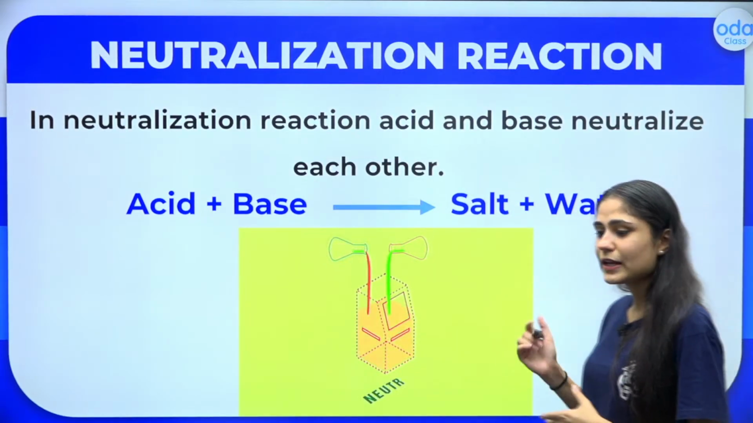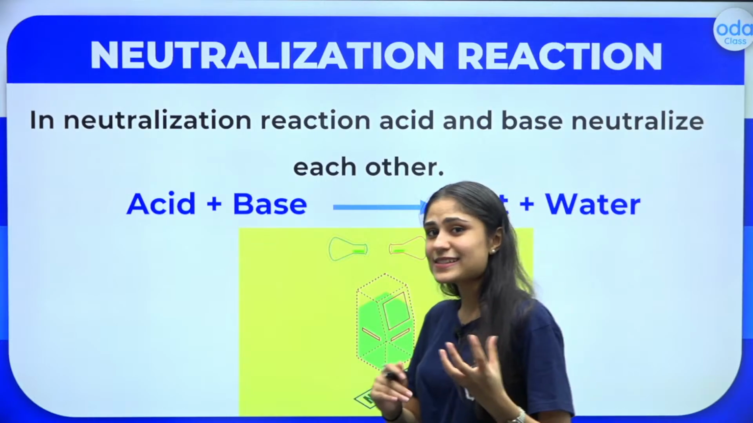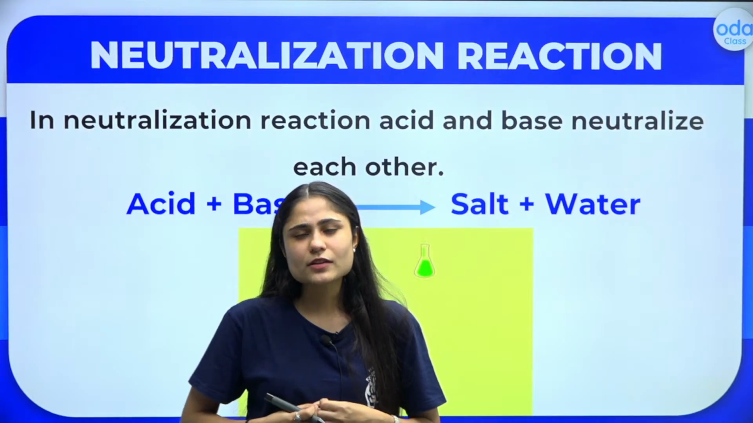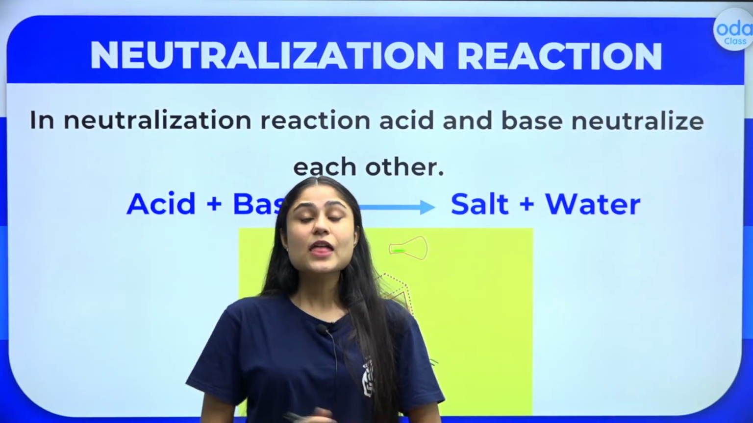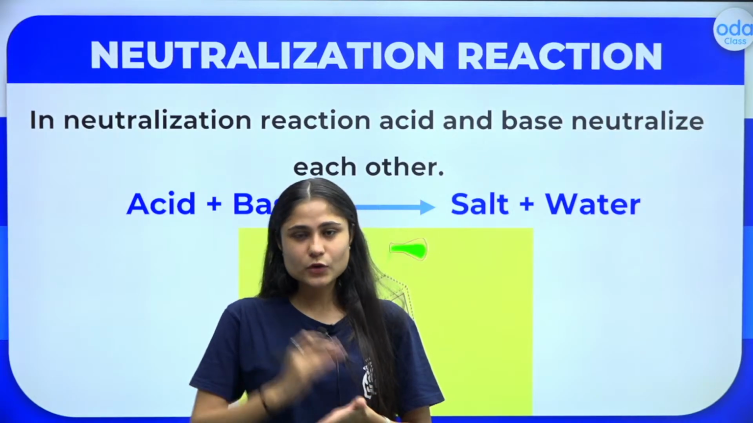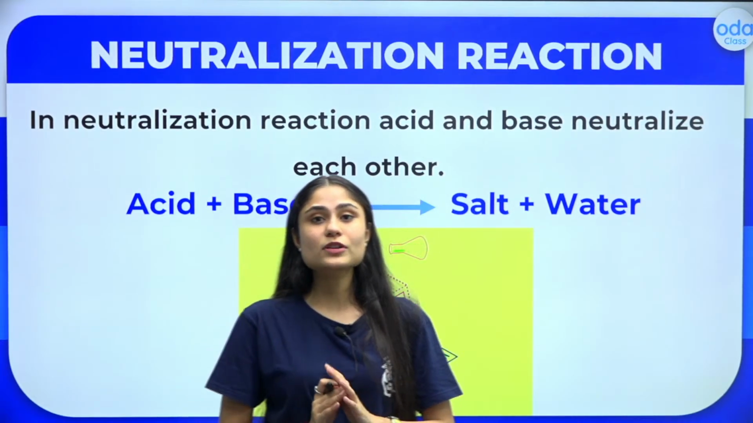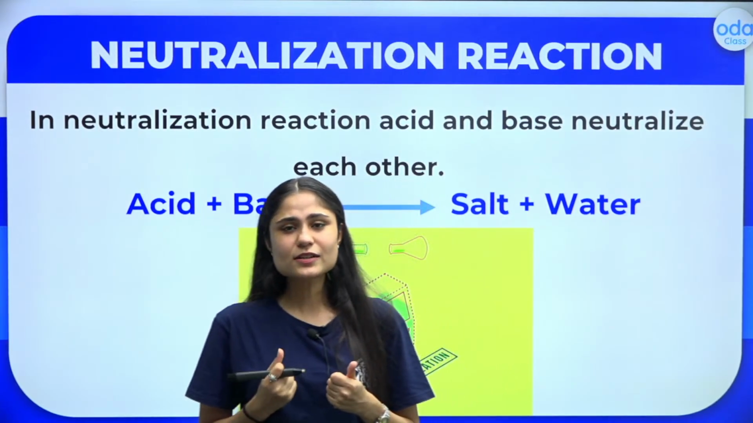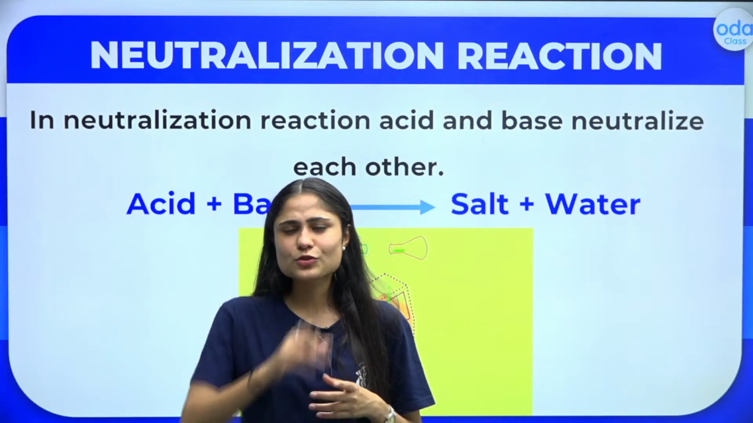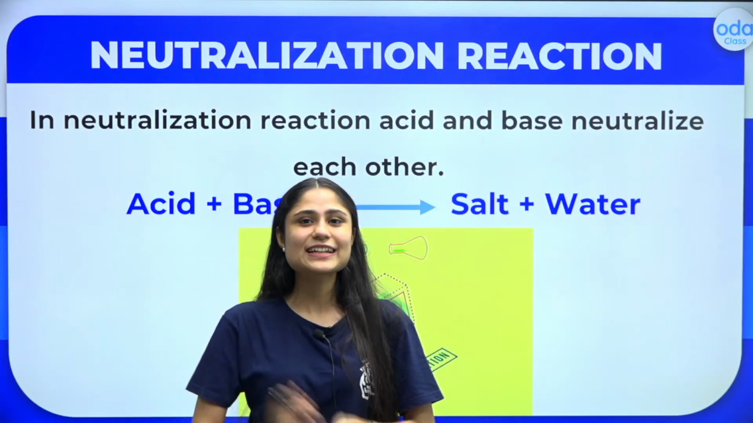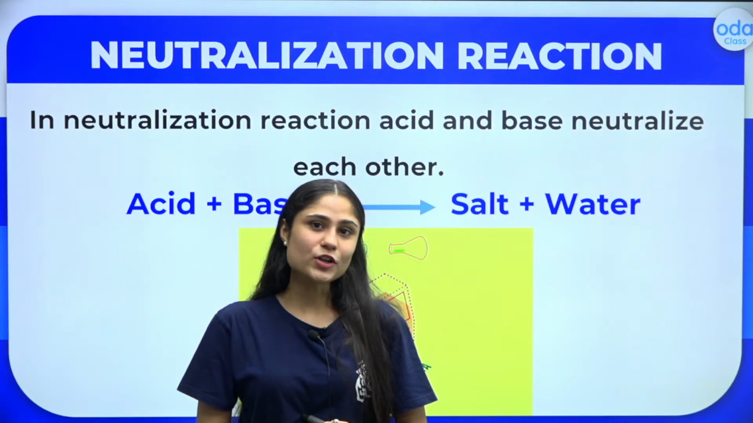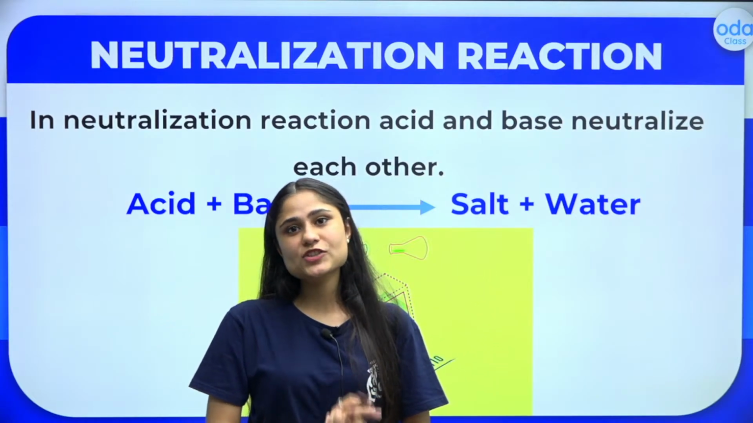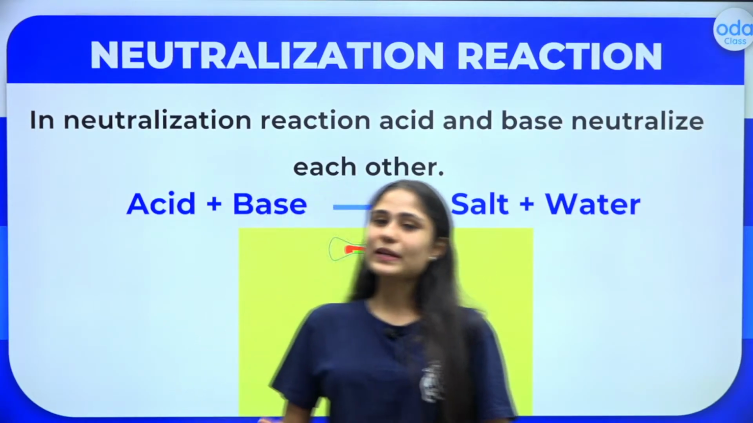Now, in a neutralization reaction, the acid and the base we have taken would neutralize each other. What do we understand by neutralize each other? They would cancel out each other, okay? However, it does depend on the concentration of the acids and bases. If they are of equal concentration, they would neutralize each other. Do not worry, we'll study it in more detail later on. But the important point to note right now is that neutralization means cancelling out each other's effect, alright?